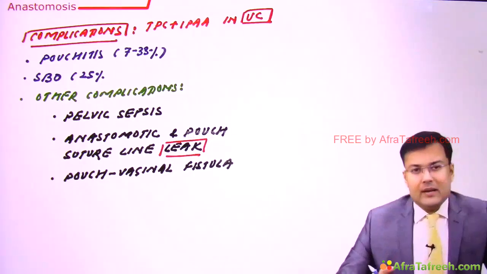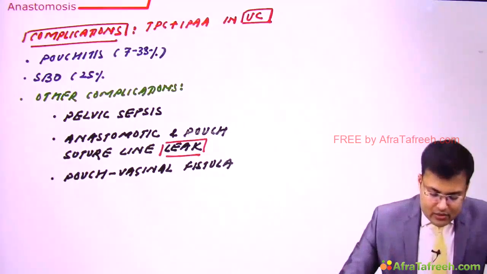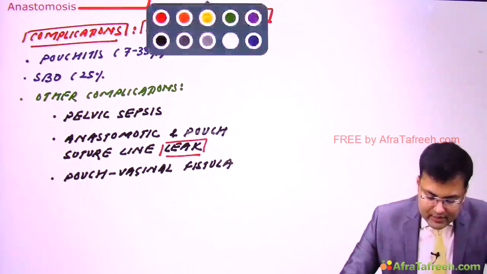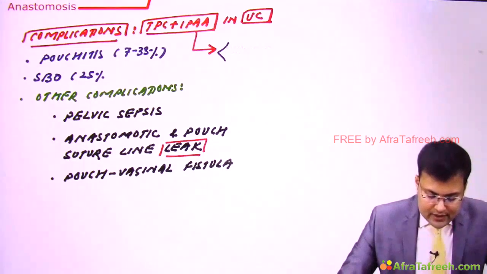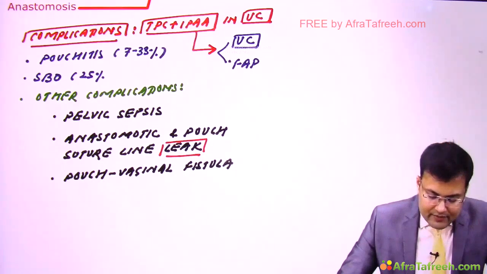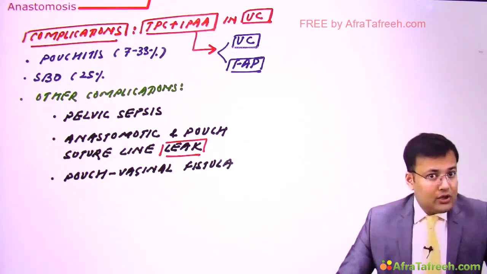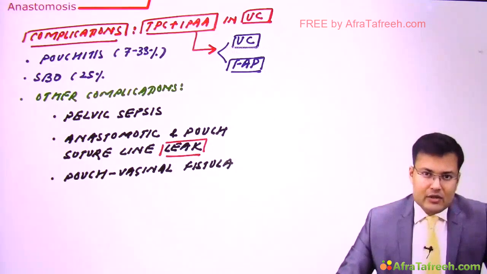Now sometimes the examiner is going to twist the question. See, we discussed that total proctocolectomy plus ileal pouch anal anastomosis is done in two conditions. First, you told me it's ulcerative colitis, and the second we discussed familial adenomatous polyposis. For both of these conditions, we perform total proctocolectomy plus ileal pouch anal anastomosis, and this is the treatment of choice for both.